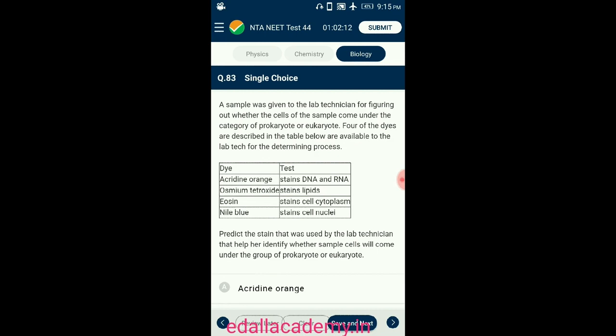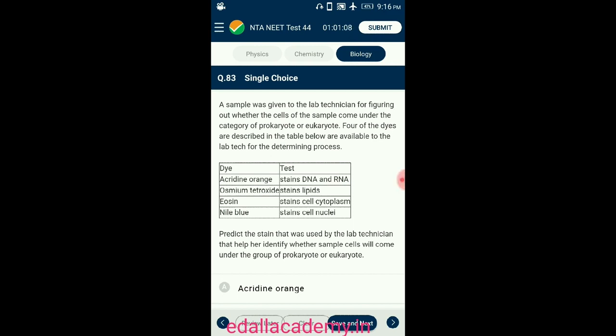Question number 83. A sample was given to the lab for figuring out whether the cells of the sample come under the category of prokaryote or eukaryote. Four of the dyes are described in the table below.